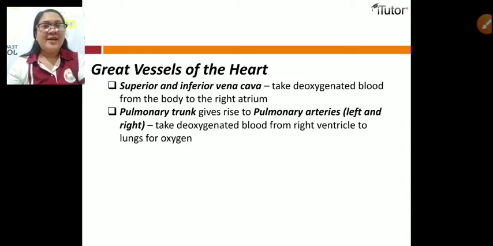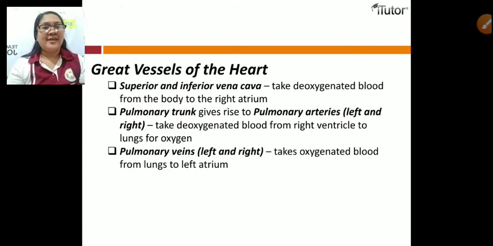We have here the pulmonary veins, also the left and the right. These are the ones that take oxygenated blood from the lungs to the left atrium. The pulmonary trunk, together with the pulmonary arteries, carried the deoxygenated blood to the lungs.